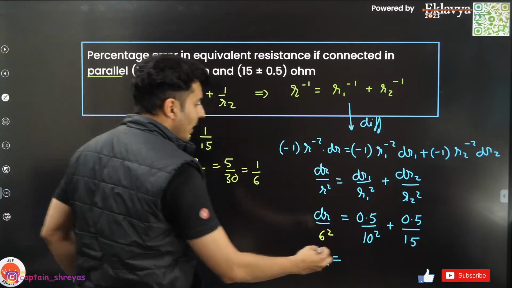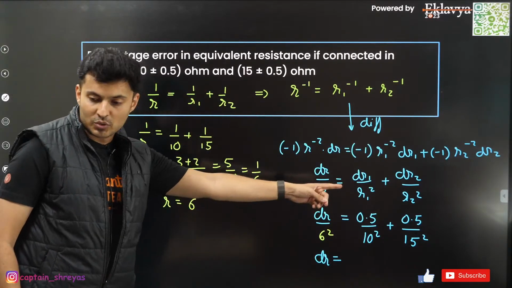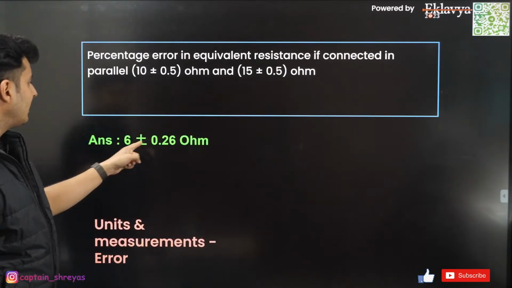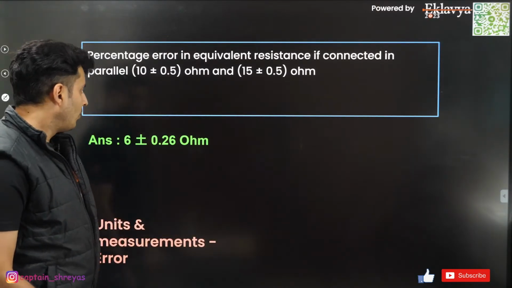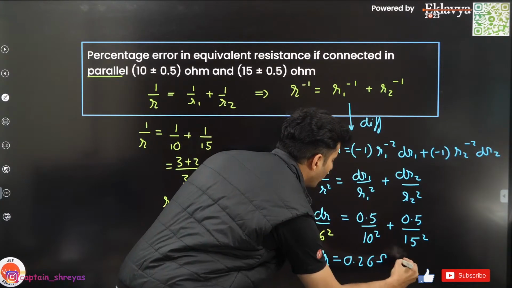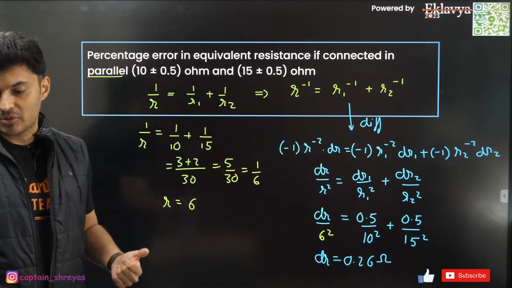Yes, I think the square is missing over here. Thank you for pointing it out. 15 square. Yes, thank you so much. So solve this and you will find the value of dR. See if you get it as 0.26. So this dR comes out as 0.26 ohms. So it is 6 ohms plus or minus 0.26 ohms.